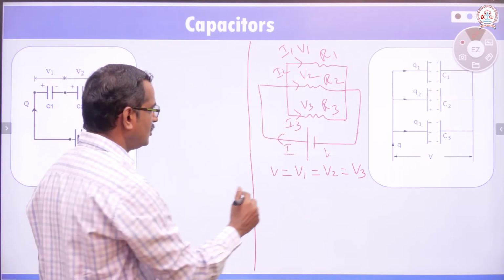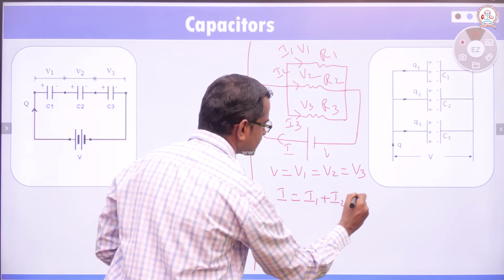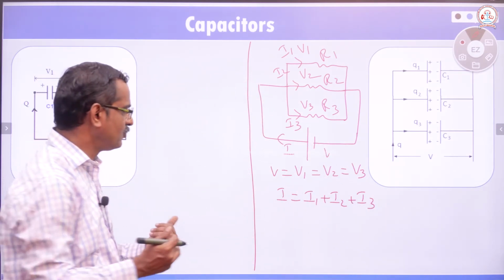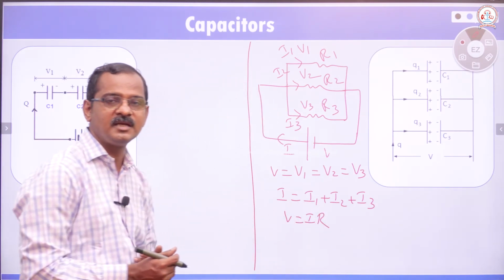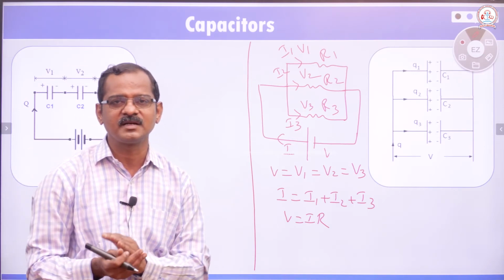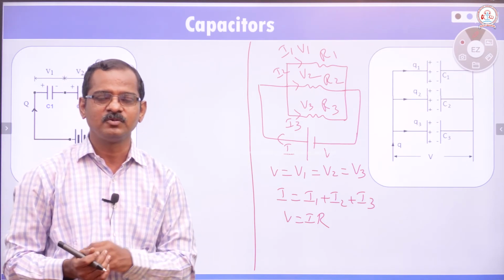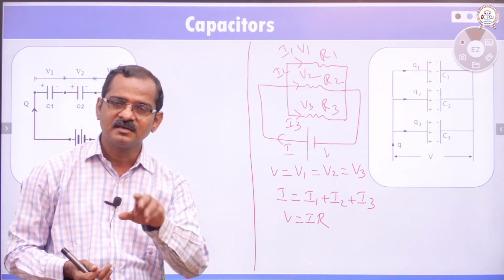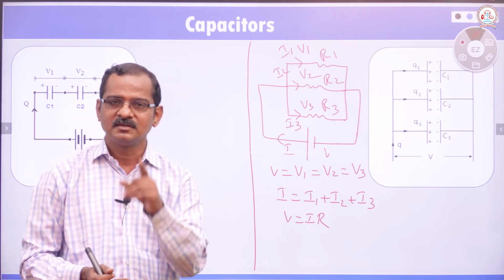Applying Kirchhoff's first rule, we can write that current I is equal to I1 plus I2 plus I3. Apply Ohm's law, V equal to I into R. Steady current flowing through a conductor is directly proportional to the potential difference between the two ends of the conductor when temperature remains constant. That point is very, very important. We have to insist that temperature remains constant, because when temperature changes, resistance changes, as the dimensions of the wire may change.